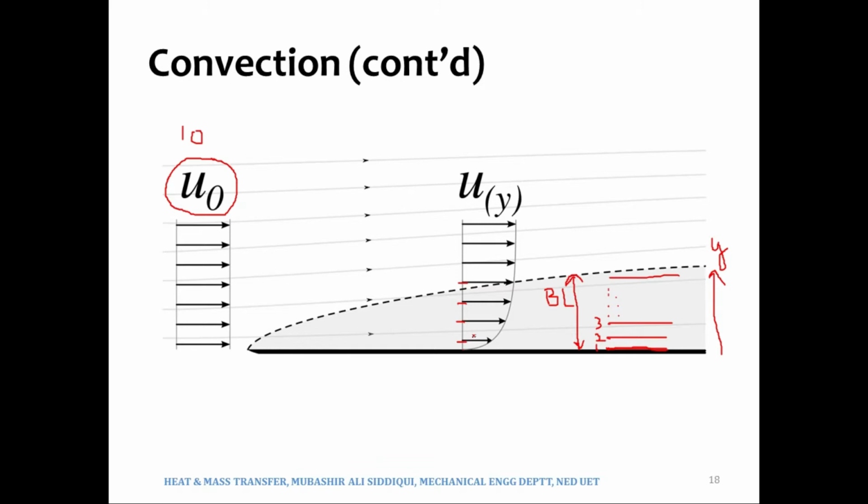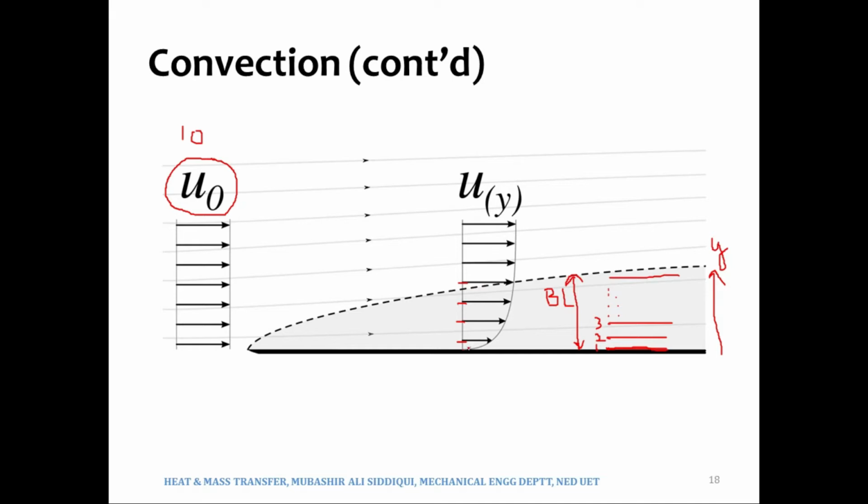How do we see that the velocities are increasing? That would be indicated by the length of those arrows. Over here the length of the arrow is smaller. Over here it increases by a certain amount, and then it increases further, and then it increases further. So in fact the lengths of the arrows are representing the values of the velocities. A smaller arrow means a smaller velocity, a larger arrow length means higher velocities.